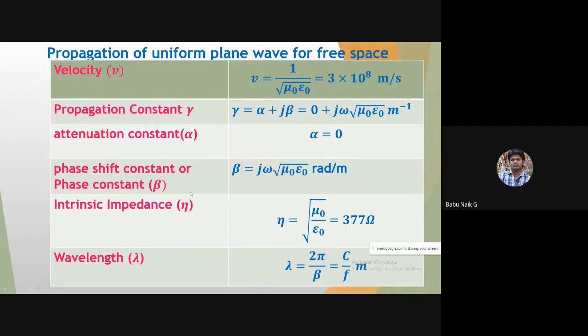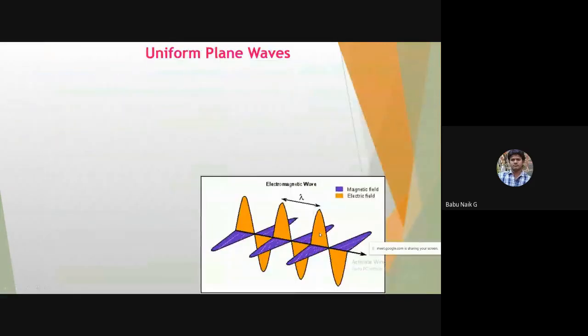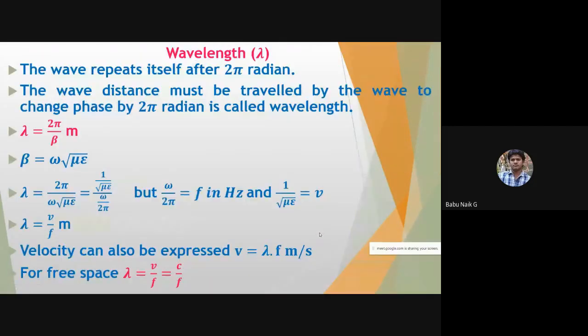Similar way for intrinsic impedance. So for intrinsic impedance, we have the equation under root of j omega mu upon sigma plus j omega epsilon. If we substitute that value, sigma is equal to 0.